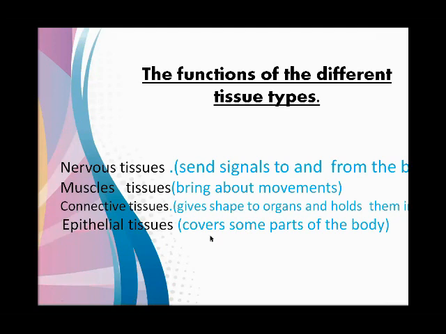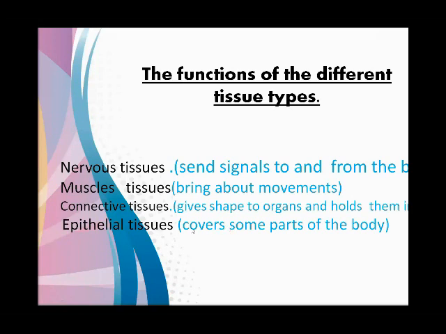Epithelial tissues cover some parts of the body. What is the function of the epithelial tissue? They cover some parts of the body. For example, epithelial tissues form the epidermis, the outermost layer of the skin, and the lining of the digestive tract organs.